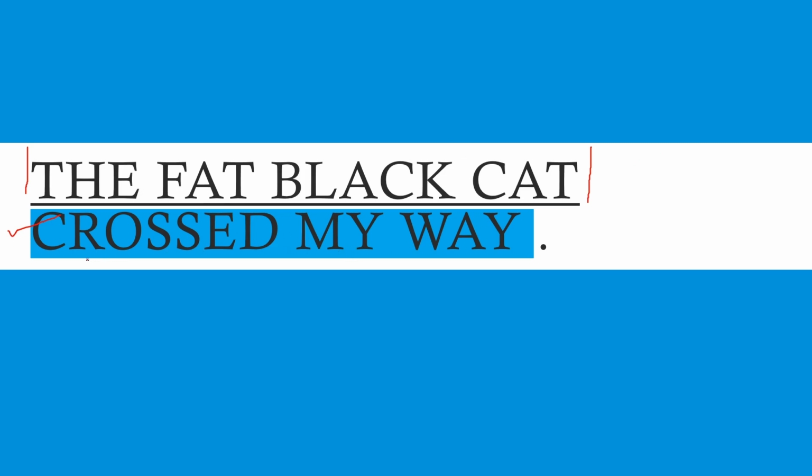So the whole portion, crossed my way, is the predicate here. In this example also, we find that this predicate is a group of words. Hence, this is also an example of a complete predicate.